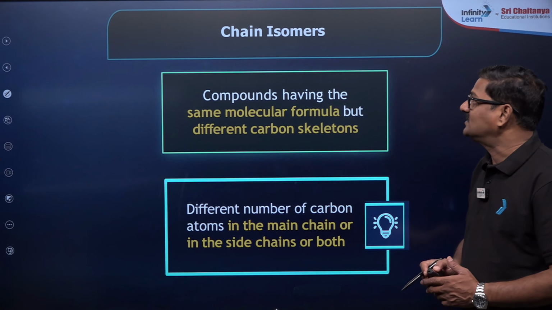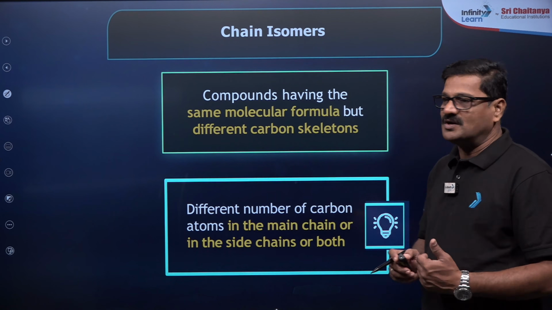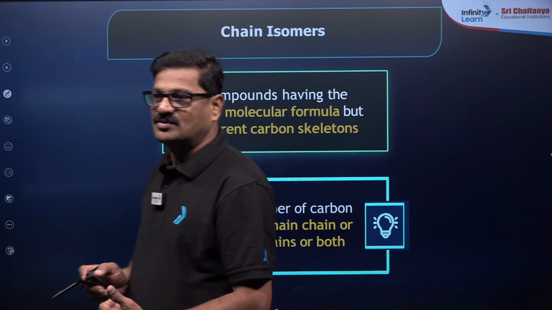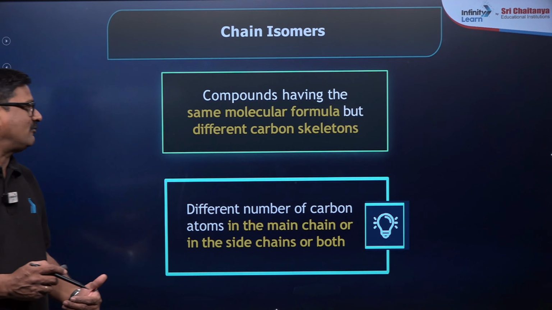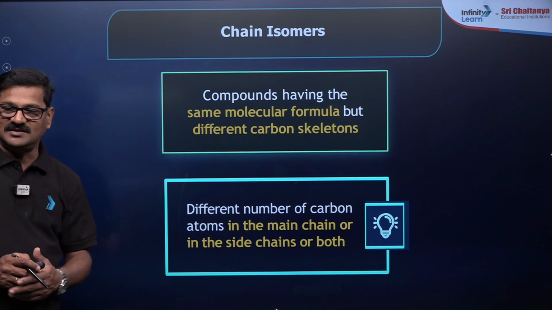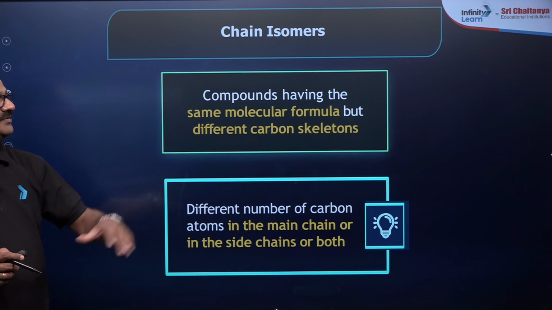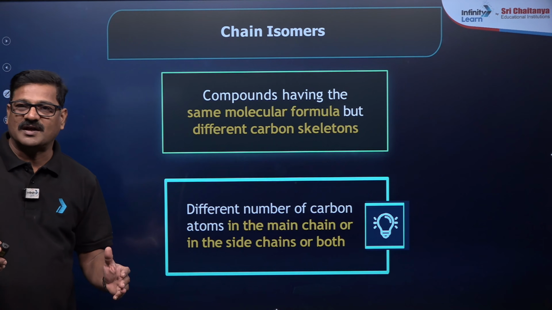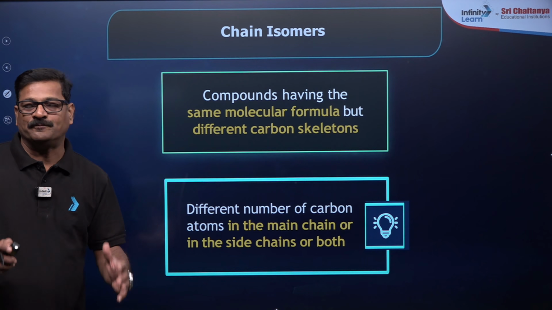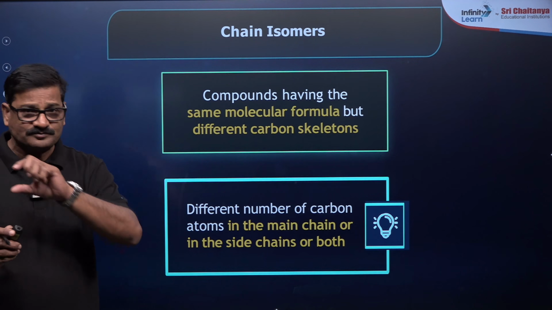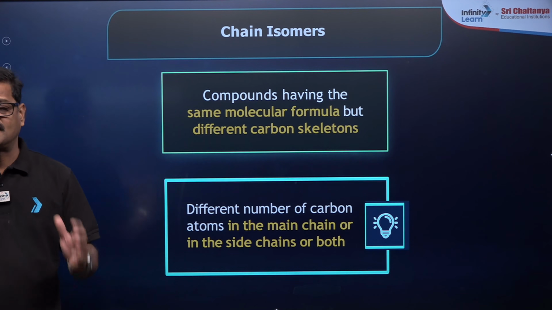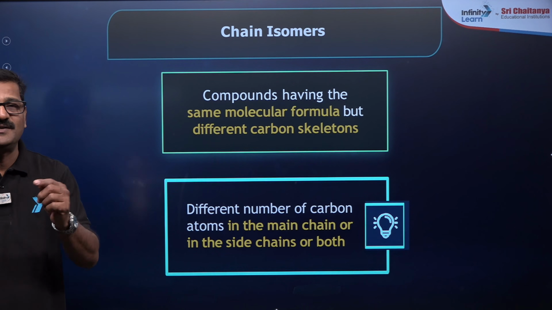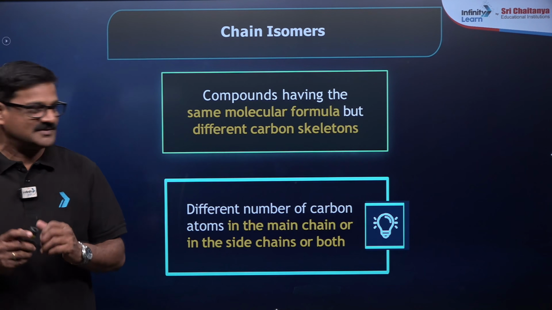But here you can see, coming to the structural isomerism. In structural isomerism, the first category is chain isomerism. This is also called nuclear isomerism. The compounds have the same molecular formula and the same nature of bonding, but they differ in the length of the carbons.